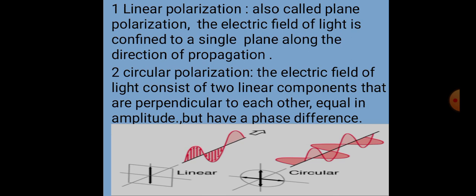Second is circular polarization. The electric field of light consists of two linear components that are perpendicular to each other, equal in amplitude, but have a phase difference. And third is elliptical polarization, which is the polarization of electromagnetic radiation such that the tip of the electric field vector describes an ellipse in any fixed plane.